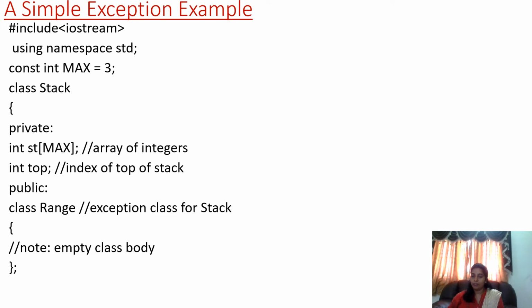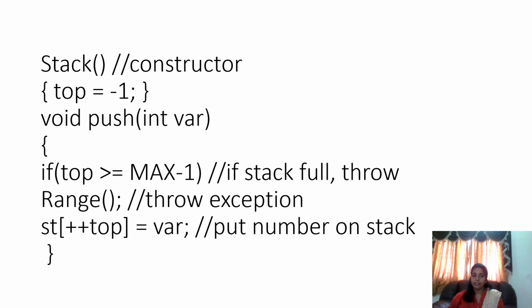We fill the stack with data, and we can pop as well as push data. The class Range is the exception class. Under public, the first step is to write the exception class. If you have to throw some errors, you can throw them here, or otherwise we can keep it empty. It is followed by a constructor.